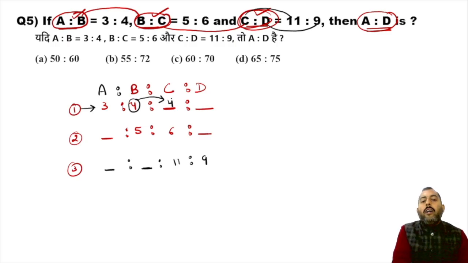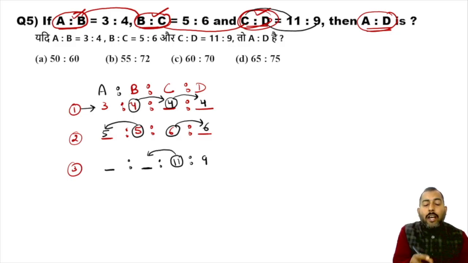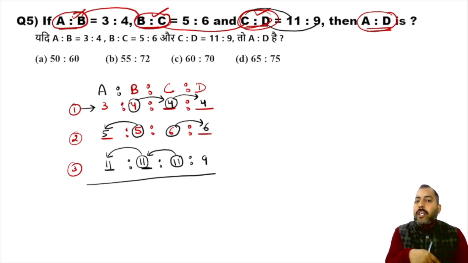Now similarly, this 4 below C is not having any neighbor below D. So repeat this 4 again. Now in the second ratio, 6 below C is not having any neighbor below D. So repeat this 6. And this 5 below B is not having any neighbor below A. So repeat this 5. Similarly, in the final ratio, this 11 below C is not having any neighbor below B. So repeat this 11. And this new 11 below B is not having any neighbor below A. So repeat this 11. So this is how you must fill the gaps using neighboring technique.